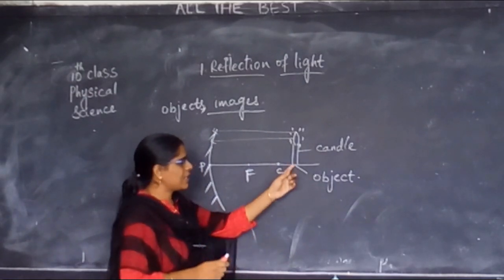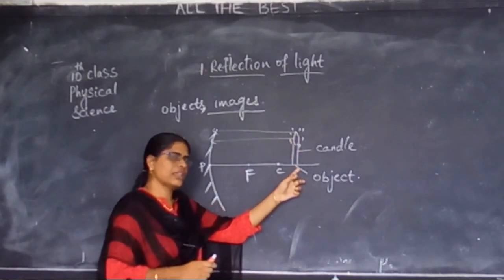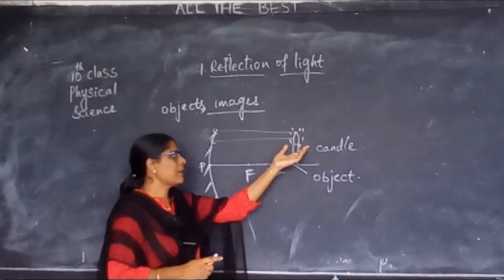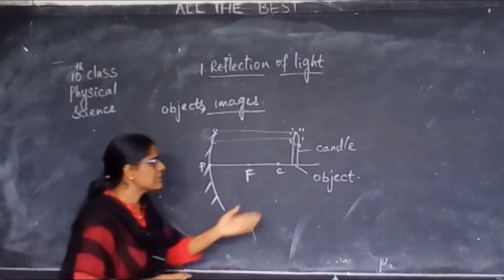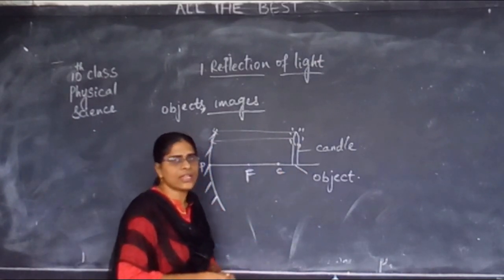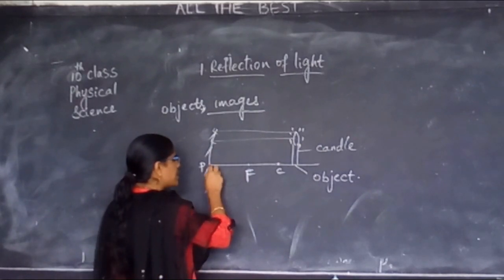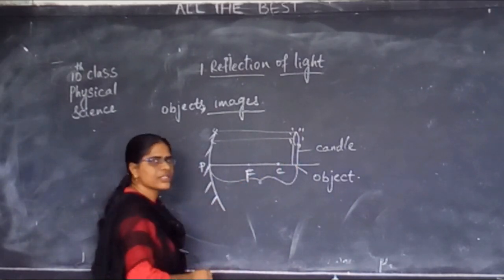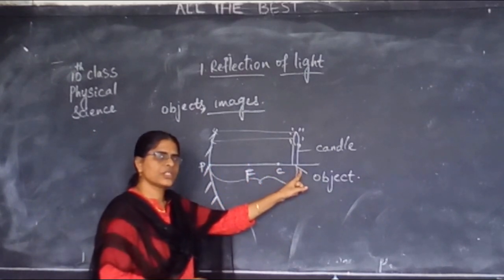Similarly, here in this case, I am keeping a candle. What happened? The light rays are falling onto the mirror. This candle is called an object. Now remember here, is there a certain distance between the pole and the object?